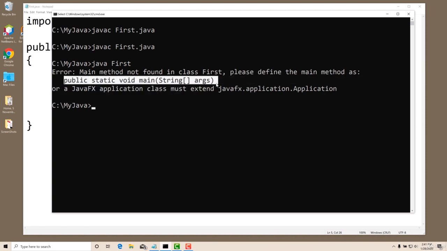It doesn't allow any other signature, or it will not recognize it as the main method if the signature is different. So you must write it like this. It's a clear message from the JVM that this type of method must be there. Unless you have this method, a class cannot run, though you can compile.